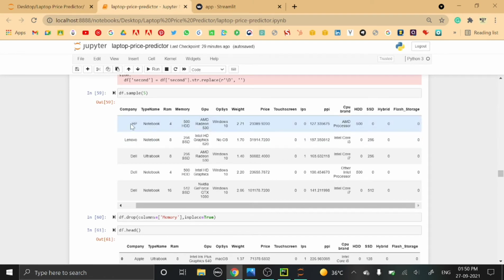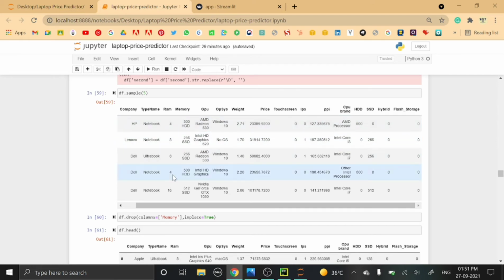For example, here we have a laptop of company HP. The memory is 500 HDD, so in the HDD column 500 will be inserted, while the other columns will have a 0 value. In Lenovo we have 256 SSD, so the value 256 will be inserted in the SSD column, while the other columns will be 0.